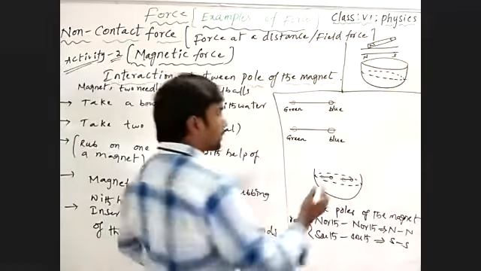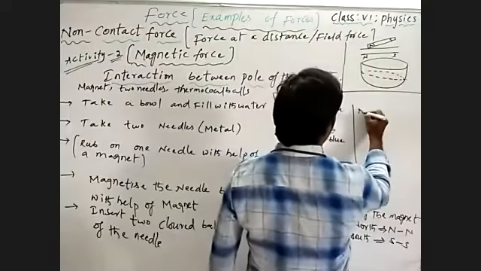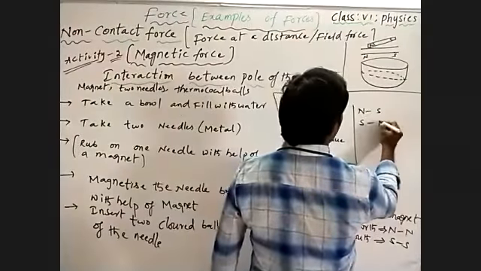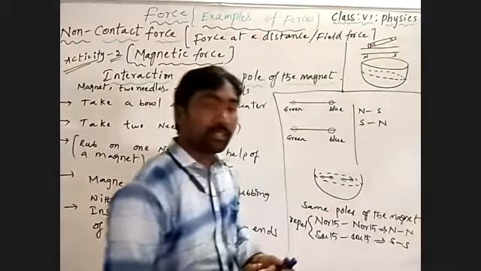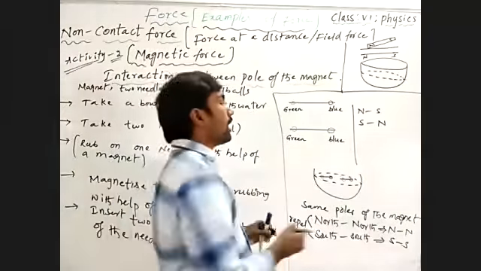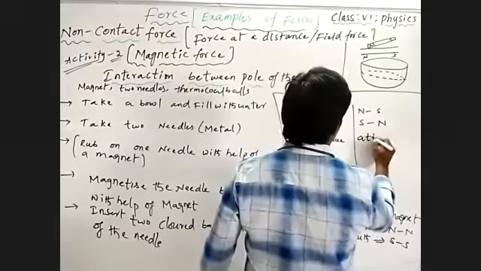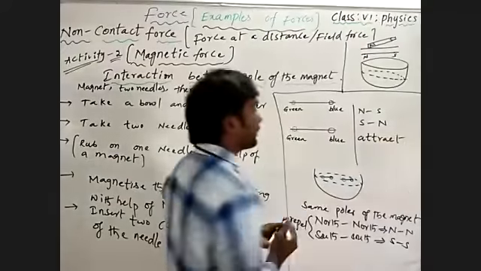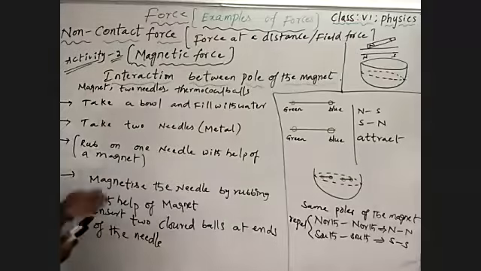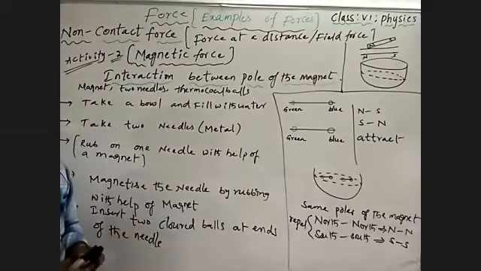When there are unlike poles, means different poles, in contact, we may observe they attract each other. Means we are going to talk about interaction between the poles of the magnet.